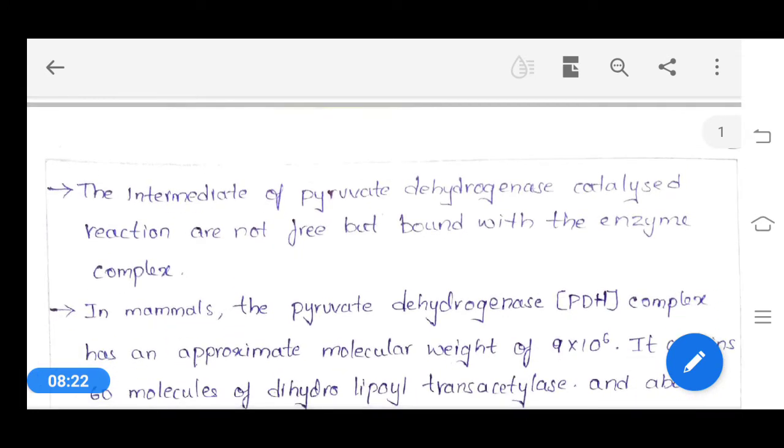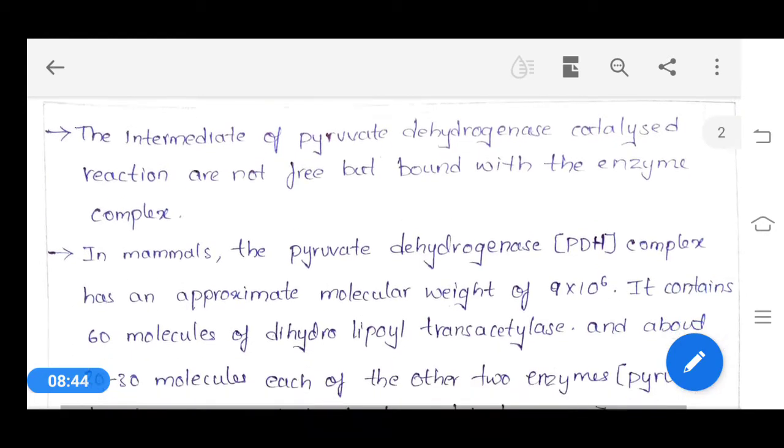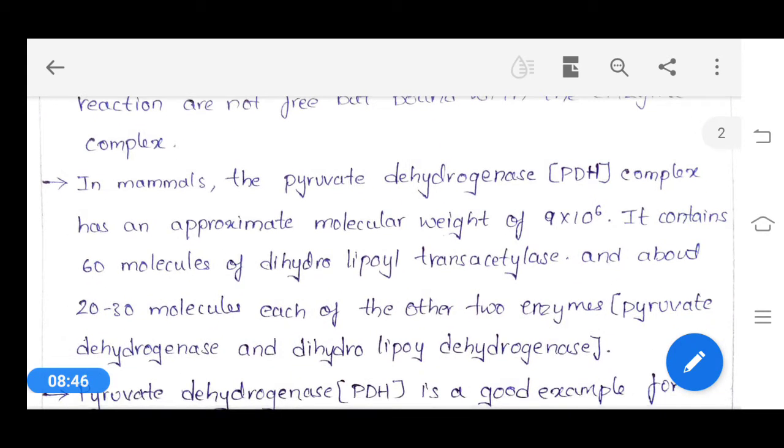Here the intermediates of the pyruvate dehydrogenase catalyzed reaction are not free but bound with the enzyme complex. That means the other intermediates of the pyruvate dehydrogenase catalyzed reaction will be attached with the enzyme complex. Okay, in mammals the pyruvate dehydrogenase complex, we can call it PDH.